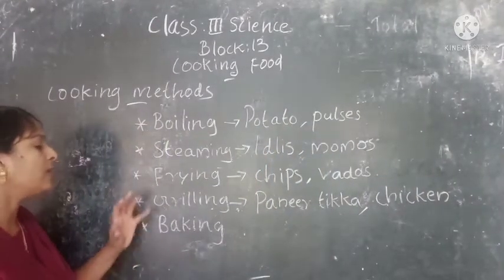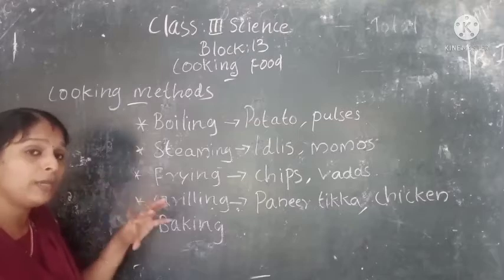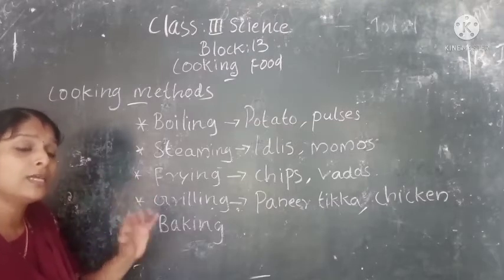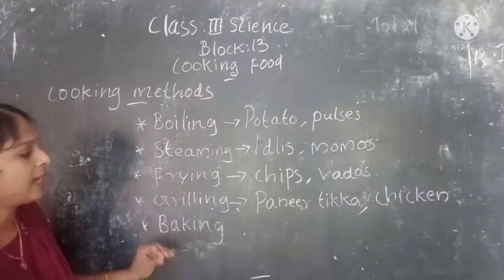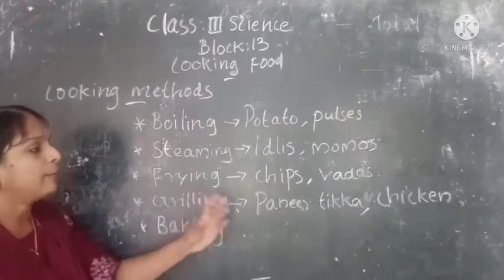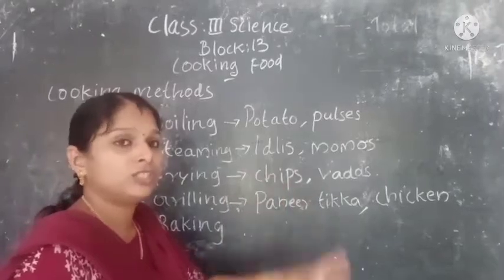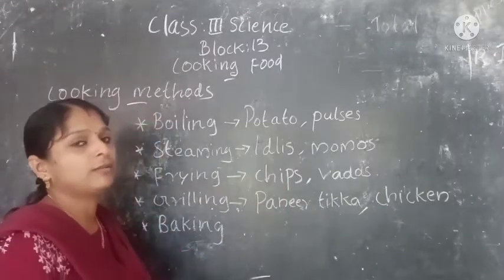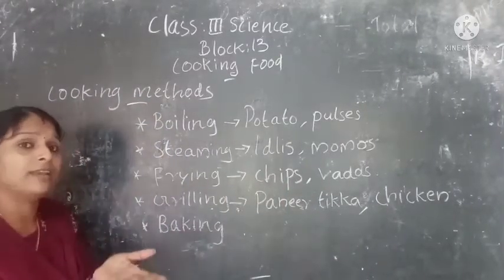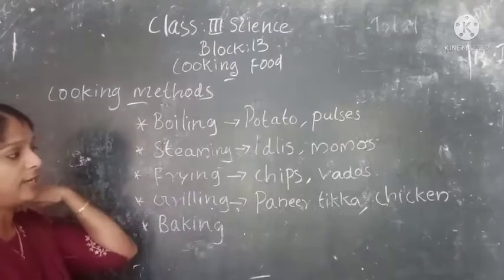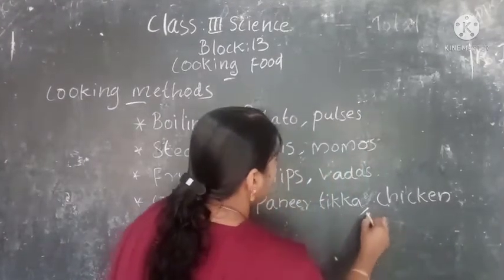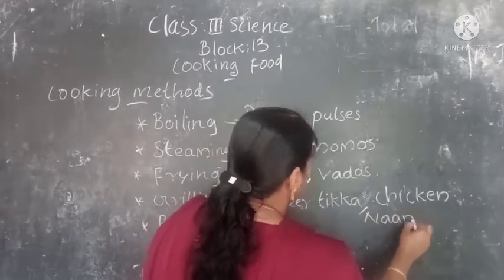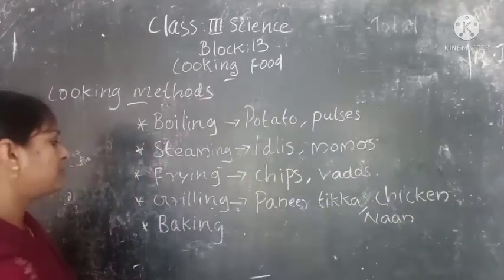Okay, so grilling, what do you mean by grilling? Grilling means cooking food over the fire. Examples for the food that can be cooked by the grilling method: paneer tikka, chicken, vegetable. Okay, so these are some of the examples. Naan is another food item that can be cooked by using the grilling method. Naan. Okay.